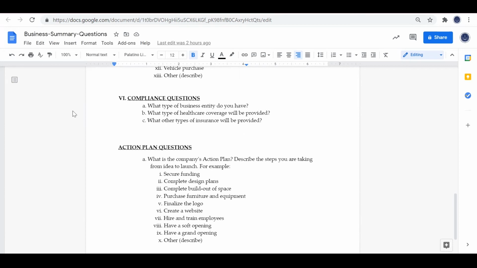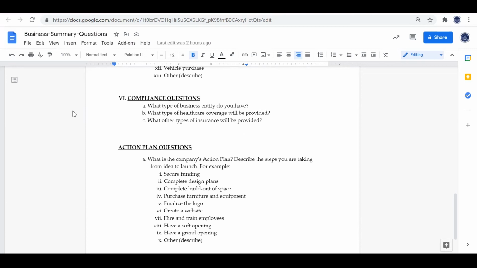Finally, being in business requires staying in action. So we would like you to upload your action plan. This plan describes what you need to do next in order to be successful and to make sure that you are launching a long-term sustainable business.